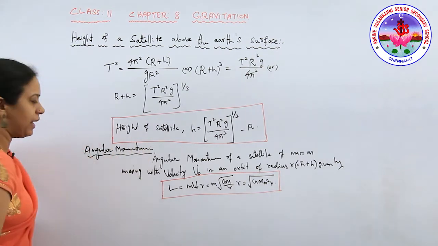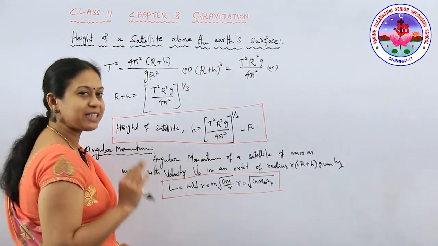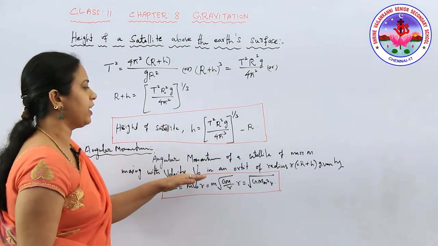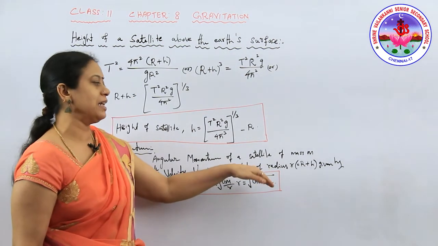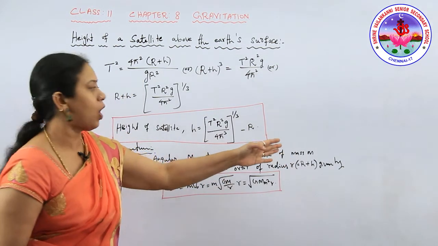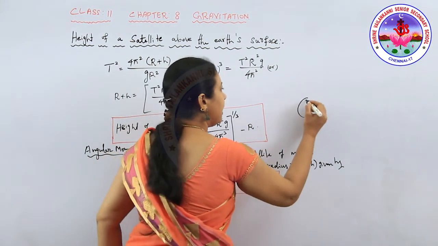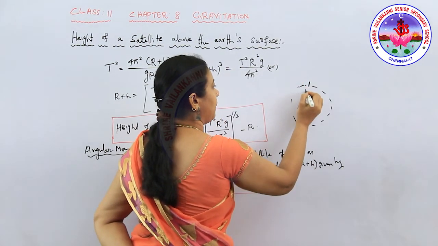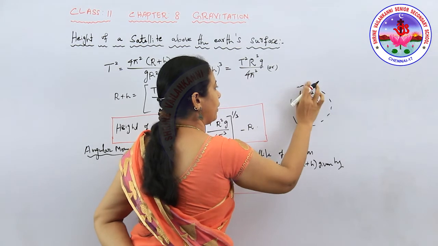And angular momentum. So the angular momentum of the satellite of mass m, moving with the velocity v naught in an orbital radius, suppose we have R plus h, because the satellite always moves at a radius, as we have already said, suppose the earth has radius R plus h. This part you have to take, okay?